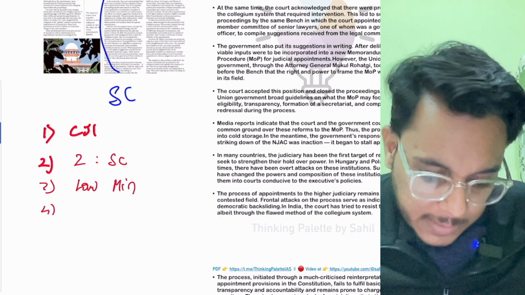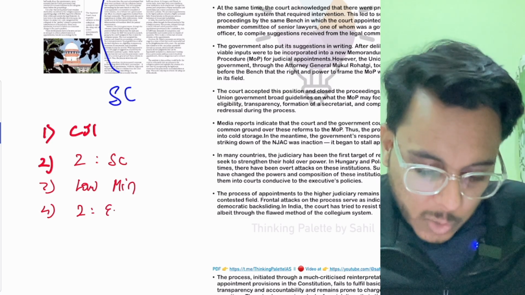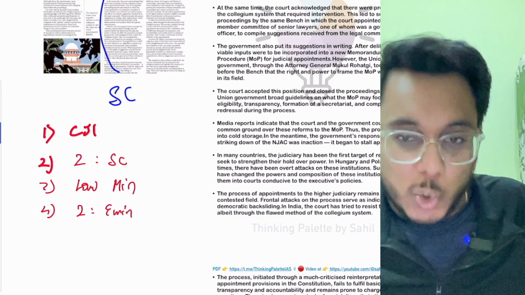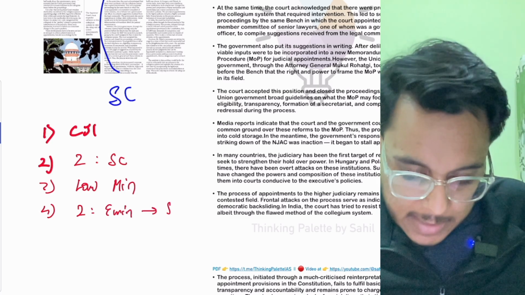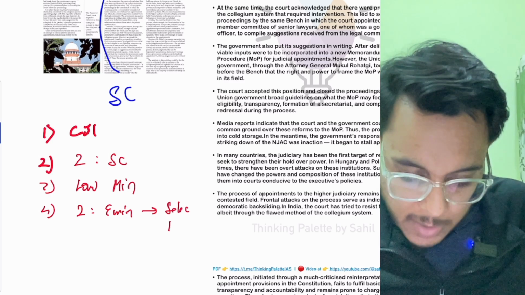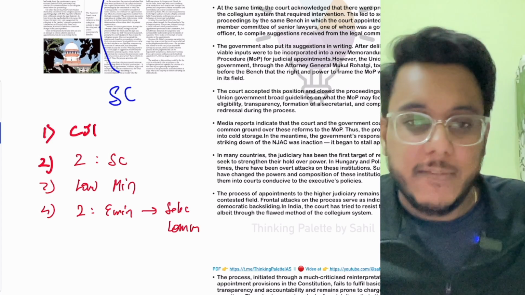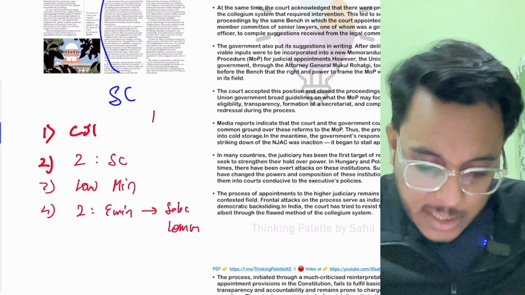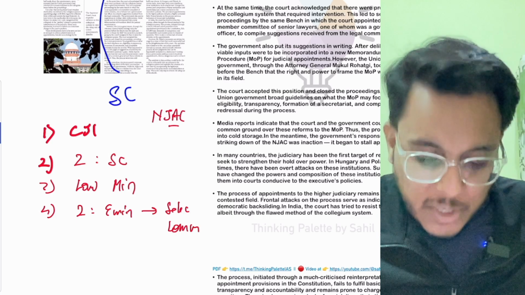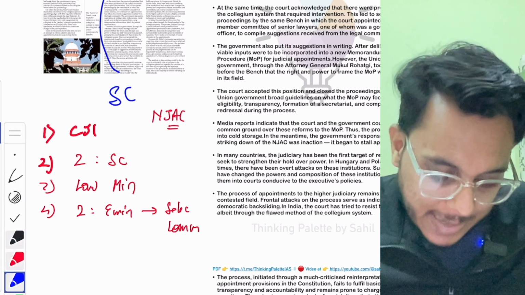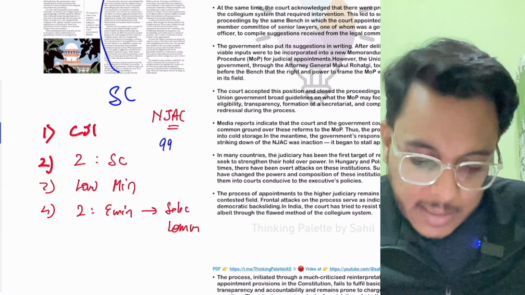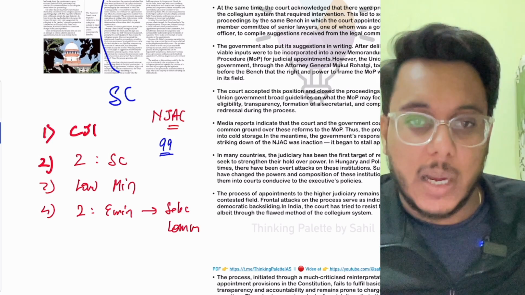And then fourthly, there will be two eminent members, and these two eminent members will be chosen by a selection committee. Is it clear or not? So basically they will be the members of this National Judicial Appointment Commission, NJAC, and this NJAC was introduced by the 99th Constitutional Amendment Act.